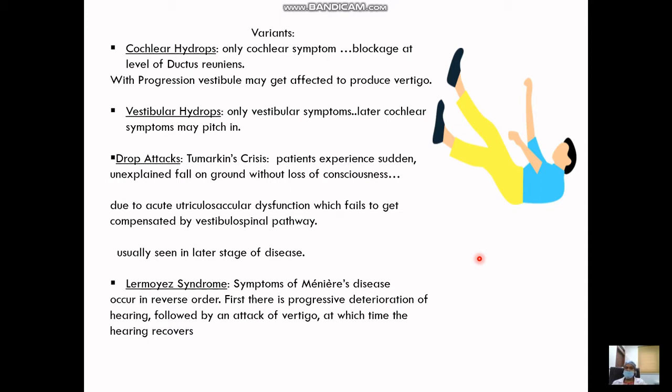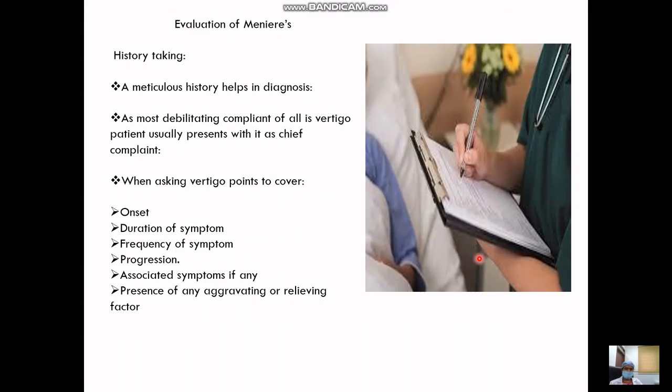So, these are a few points to be remembered for viva purposes, mainly for MCQs too, and also when you write down your answers. How do we evaluate the patient of Meniere's? Patients of Meniere's usually come with the most common and debilitating complaint, that is vertigo. So when the patient comes to the OPD with vertigo, there are a few things which have to be asked regarding vertigo. Like when did the vertigo start?